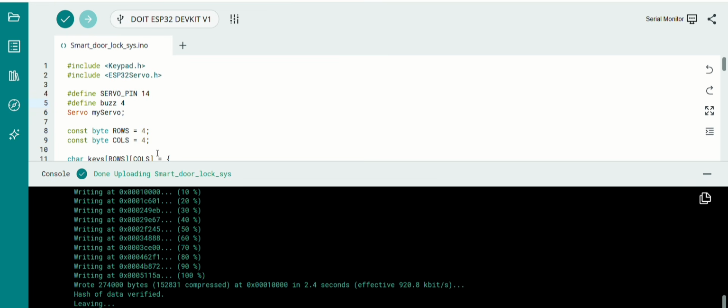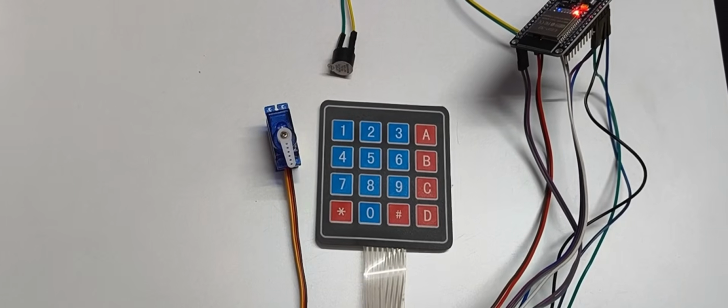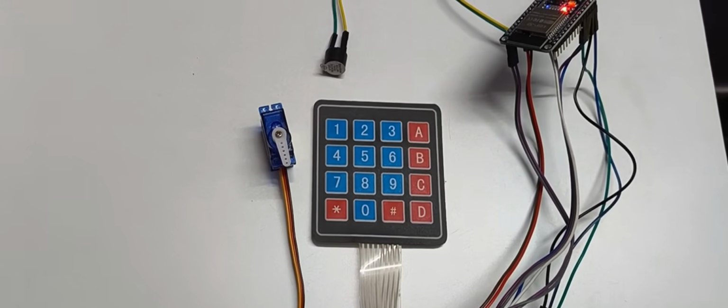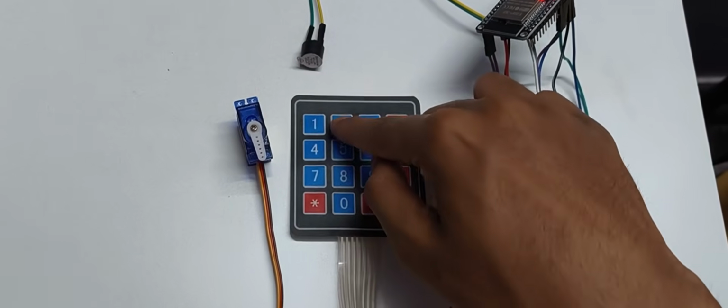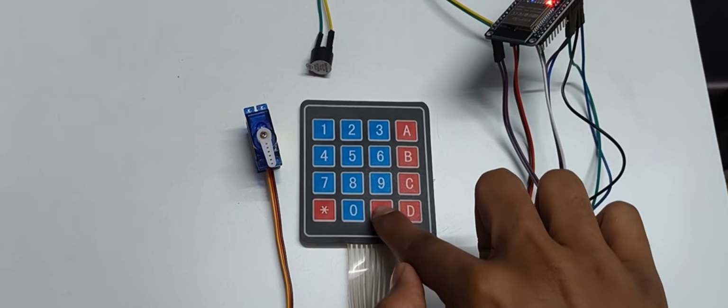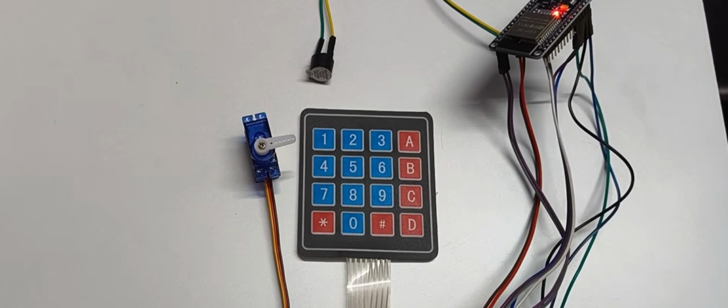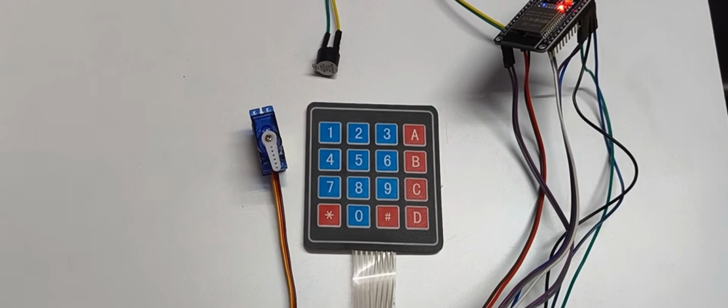Now the code has been uploaded and you can see the working. So this is a smart door lock system. The password is set to 1234, and to press enter, we need to enter the hash key. So the door is unlocked, and again it is locked.